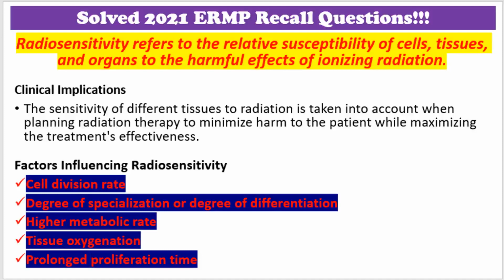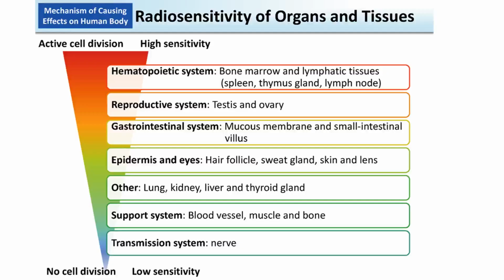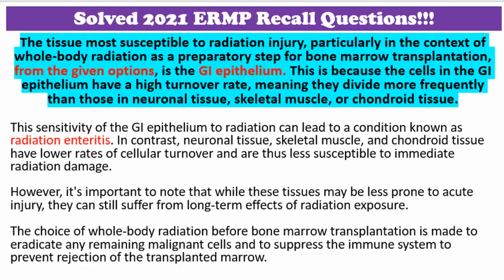The other factor is higher metabolic rate. Cells with a higher metabolic rate are generally more radiosensitive. Well-oxygenated tissues are more radiosensitive, because oxygen plays a crucial role in enhancing the effects of radiation. The final factor is length of proliferation time. Cells that spend more time actively proliferating are more radiosensitive. Proliferation time influences their vulnerability to radiation-induced damage. This diagram depicts the radiosensitivity of tissues and organs. While the cells and tissue on the top of the triangle are the most radiosensitive, the bottom of the triangle represents radioresistant tissues. Returning to our case.